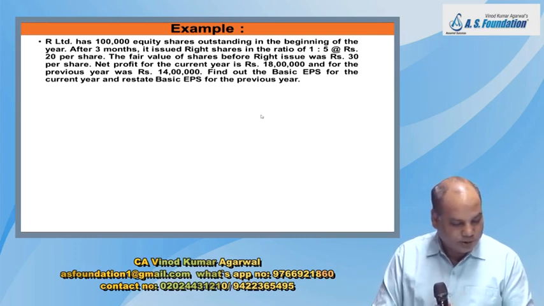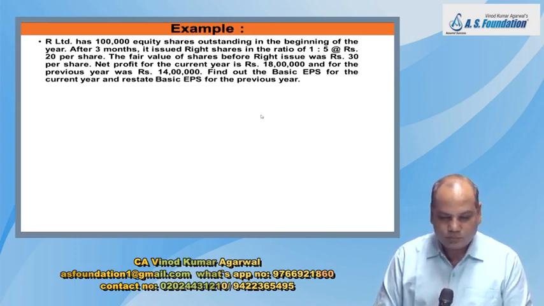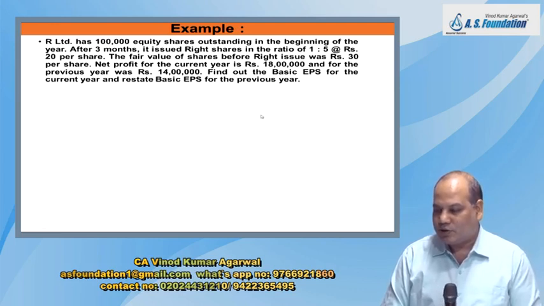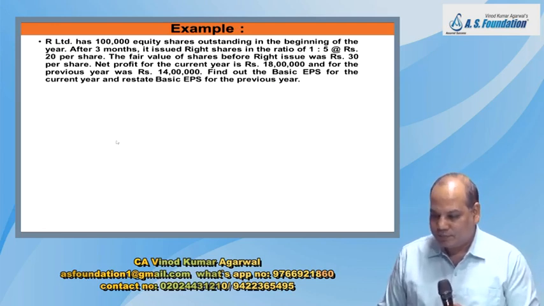Now solve this example for understanding in the notebook. R Limited has, answer is not printed. So those who don't want to write will also have to write. R Limited has 1 lakh equity shares outstanding in the beginning of the year. After 3 months, it issued right shares in the ratio of 1:5 at rupees 20 per share.